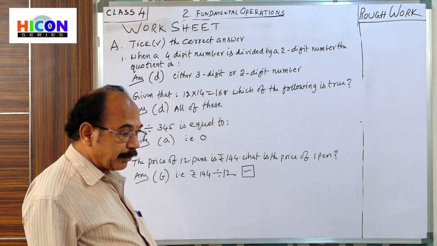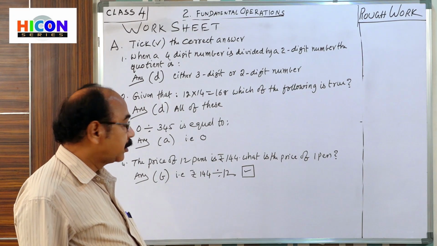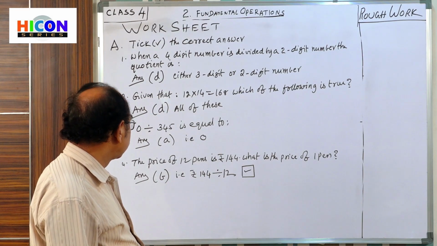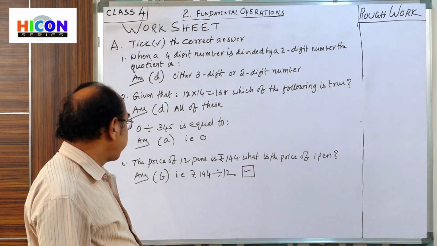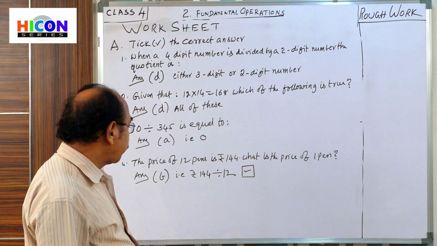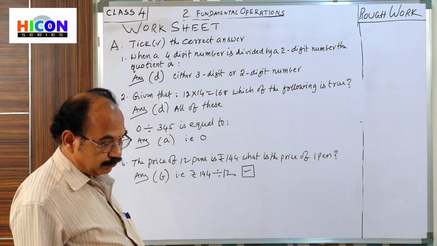Okay, here, what is the property? When 0 is divided by any number, the result is 0. Fourth one: the price of 12 pens is 144. What is the price of 1 pen?